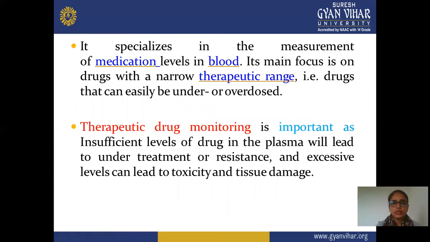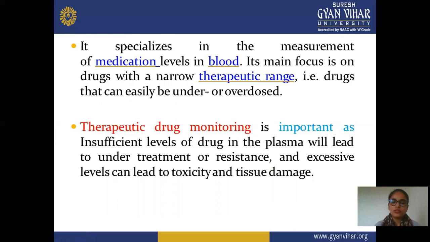In this continuation, next is the measurement of medication level in the blood. Hence, it is also checked how much medication concentration is required in your blood. Its main focus is on drugs with a narrow therapeutic range, which means the drug can easily be under- or overdosed. Your drug can be in between the underdose and overdose condition.